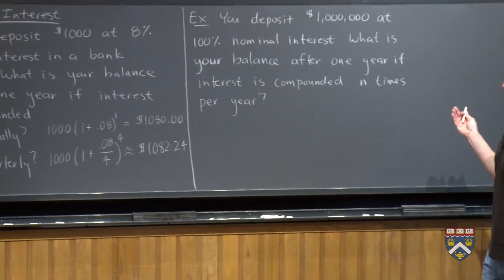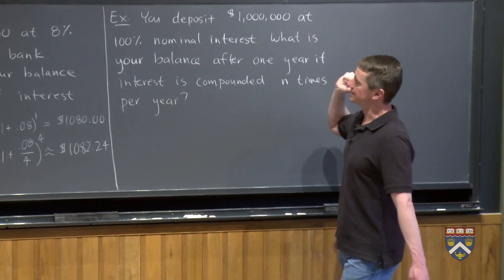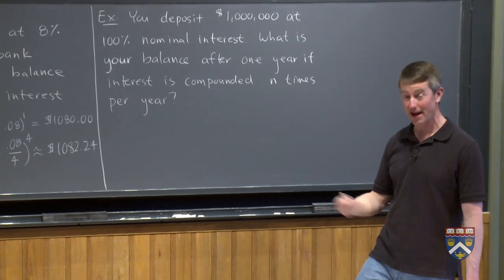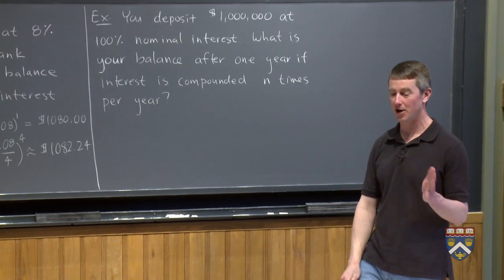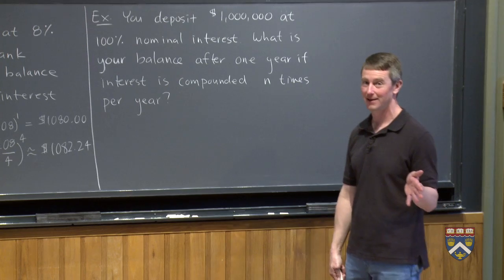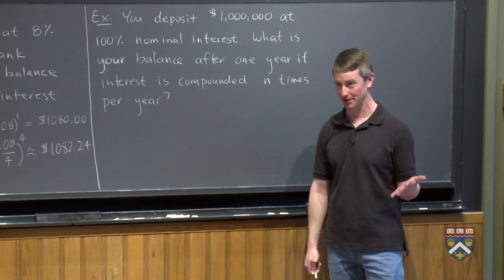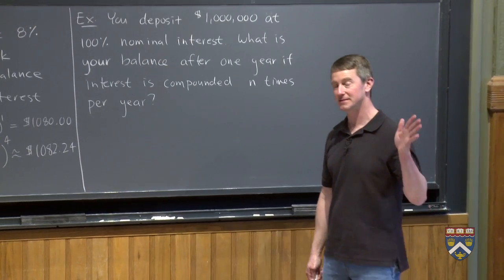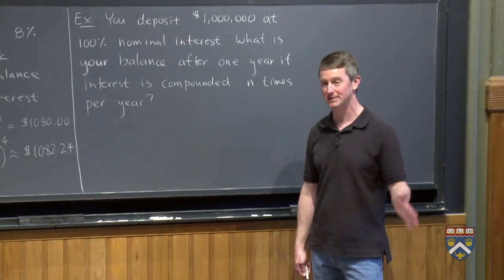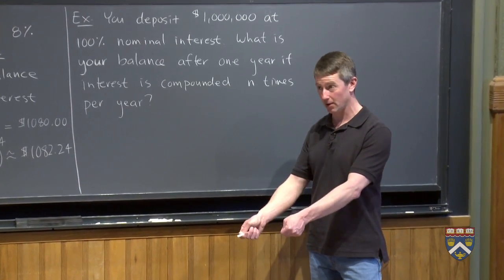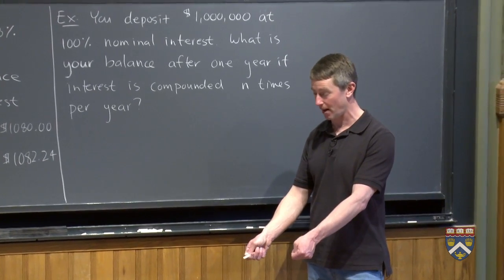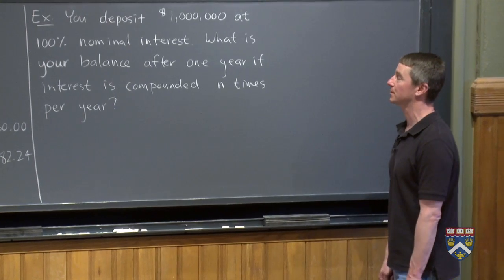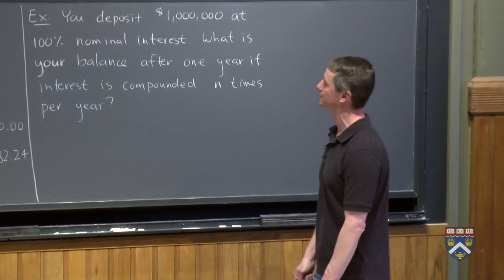Now, this is a more interesting example. Now you're depositing $1 million at 100% nominal interest. Now you might say 100% nominal interest, that's great. And there actually are places in the world where you can get 100% nominal interest, but it's not great. It's because these are places that have hyperinflation. The cost of goods is going up like more than 100% a year. So if you've ever seen pictures from the old days of people in Germany carrying wheelbarrows full of cash, of marks to buy bread and things like that, that's what happens when you can earn this sort of interest in a bank. So we don't really want to be in that situation.